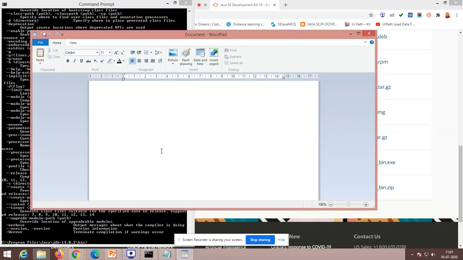So here I could type that path: C colon slash Program Files slash Java slash JDK hyphen 14.0.2 slash bin.